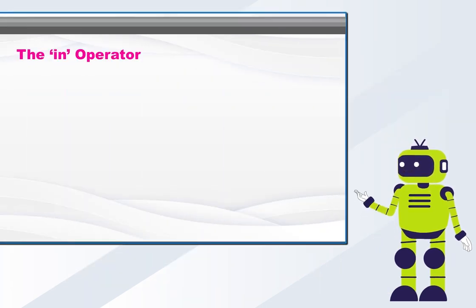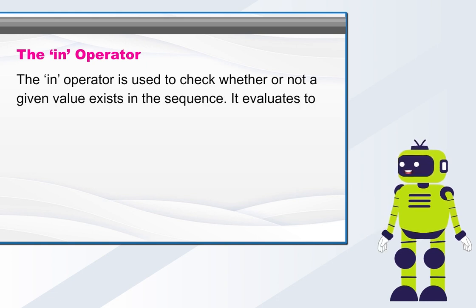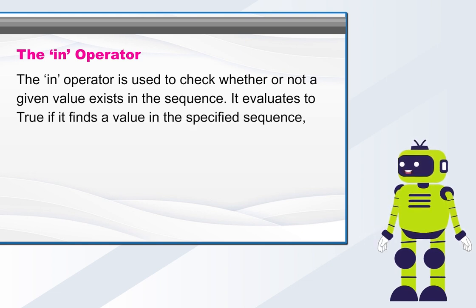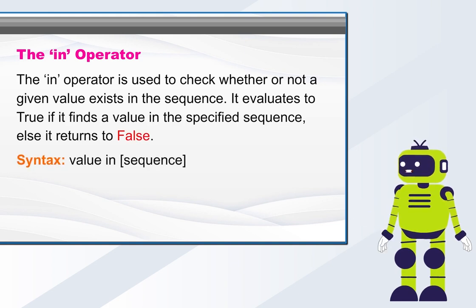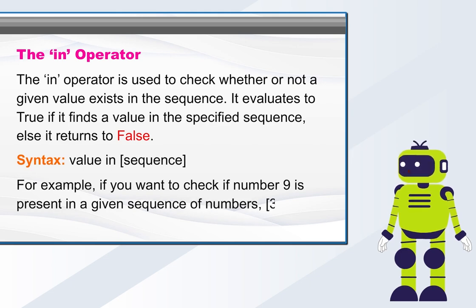The in operator. The in operator is used to check whether or not a given value exists in the sequence. It evaluates to true if it finds a value in the specified sequence, else it returns false. Syntax: value in sequence. For example, if you want to check if number 9 is present in a given sequence of numbers 3, 6, 9, 12, execute the following code.